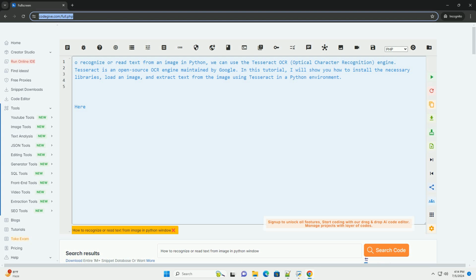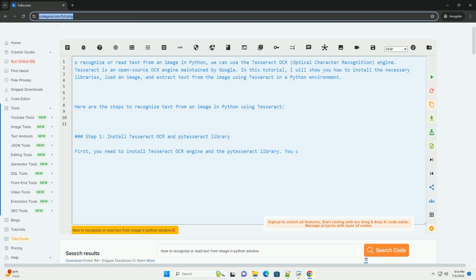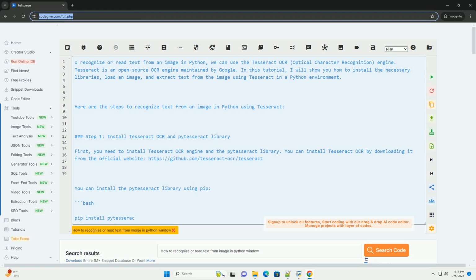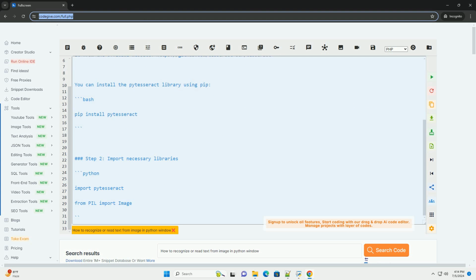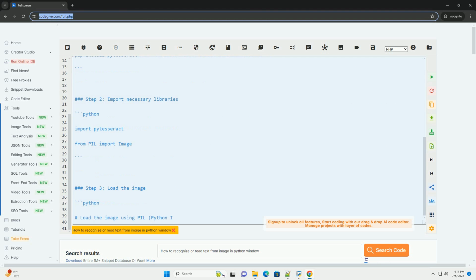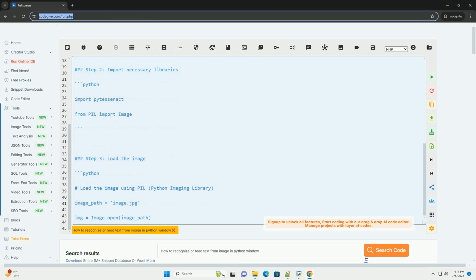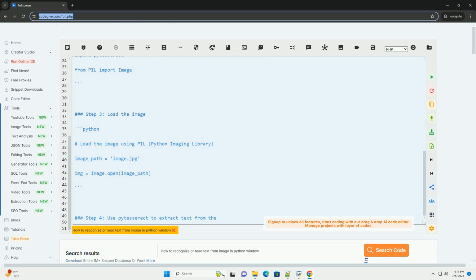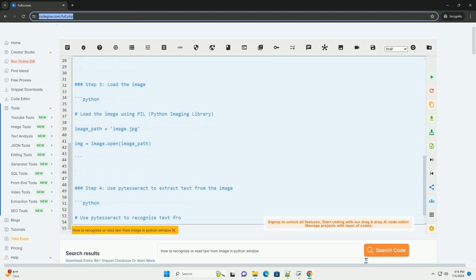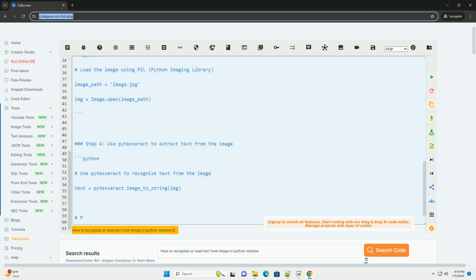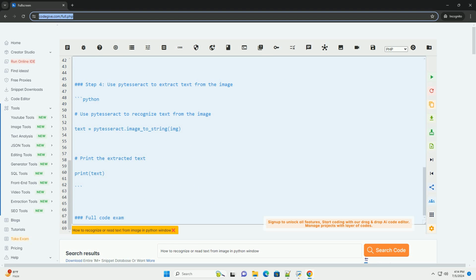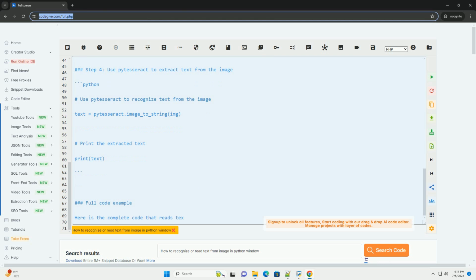To recognize or read text from an image in Python, we can use the Tesseract OCR, optical character recognition, engine. Tesseract is an open-source OCR engine maintained by Google. In this tutorial, I will show you how to install the necessary libraries, load an image, and extract text from the image using Tesseract in a Python environment.